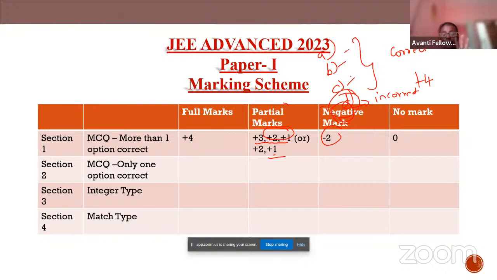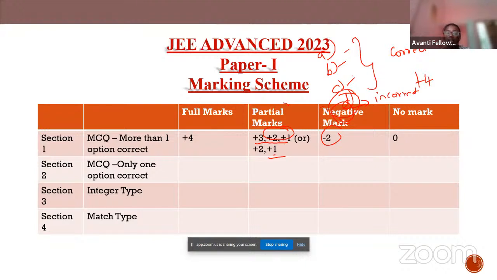So if all 4 options are right and you mark all 4, you'll be awarded full marks. If you mark 3 options right and leave out 1, assuming it is an incorrect statement, then you'll be awarded partial marks for the answers you have written.